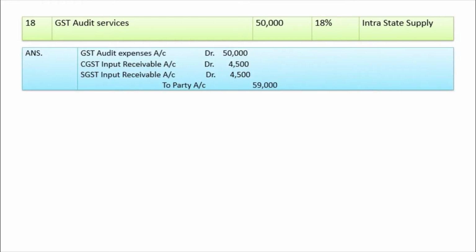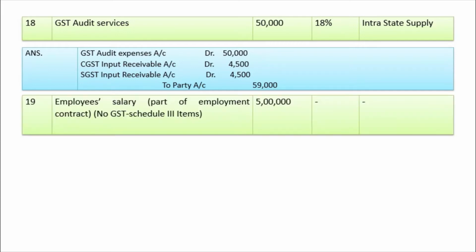So the entry is GST audit expense account debit 50,000, CGST input receivable account debit 4,500, SGST input receivable account debit 4,500, to party account 59,000.